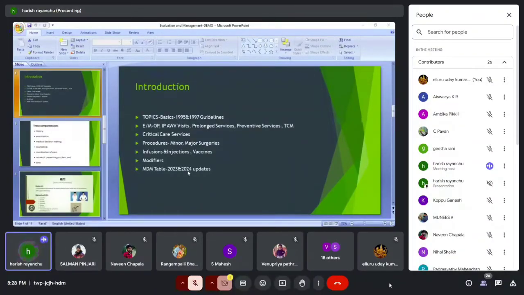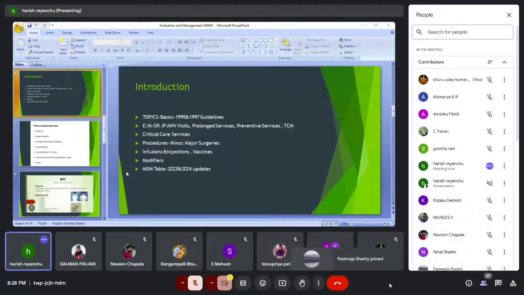Professional is nothing but physician billing. So we are billing for the physician, and whatever services we bill, that revenue goes to the physician side. That is why we call it professional services. Procedures also I will take a session on, guys. Minor surgeries and some major surgeries we are going to bill, and infusions, injections, vaccines, and modifiers.